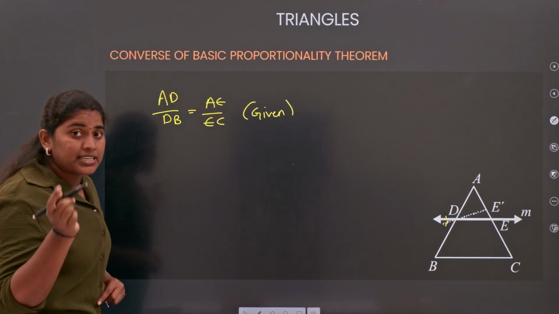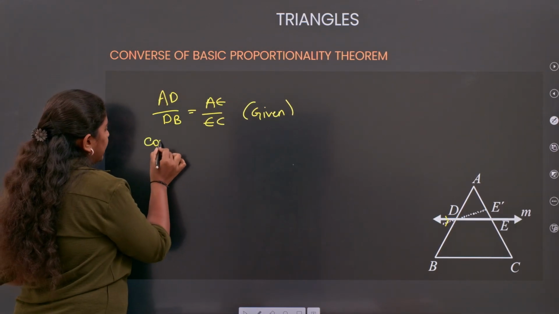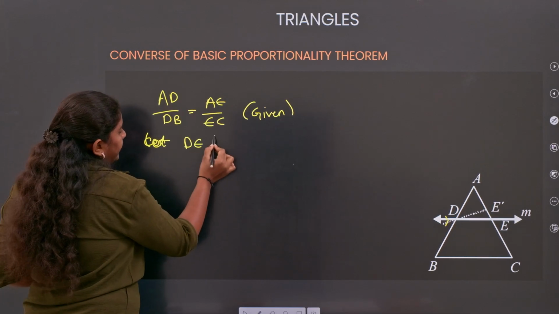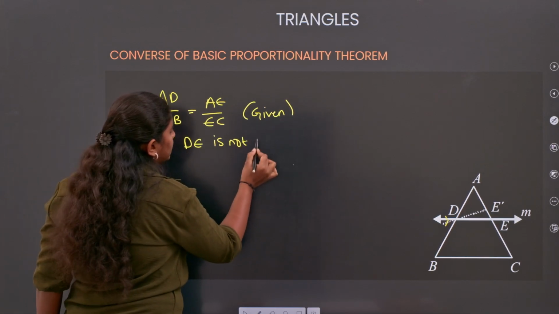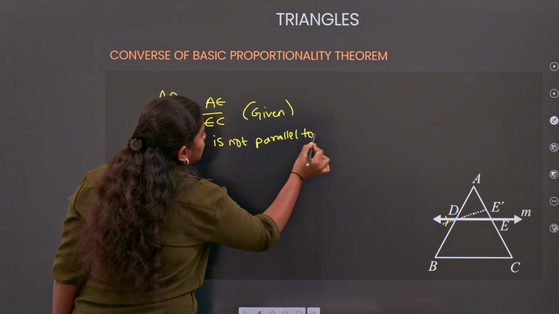Now, for the proof of the converse of BPT, let DE not be parallel to BC.